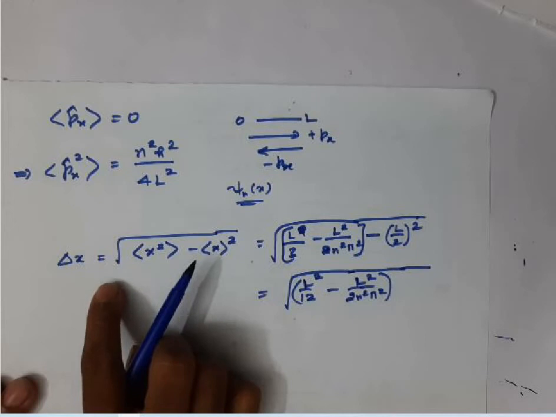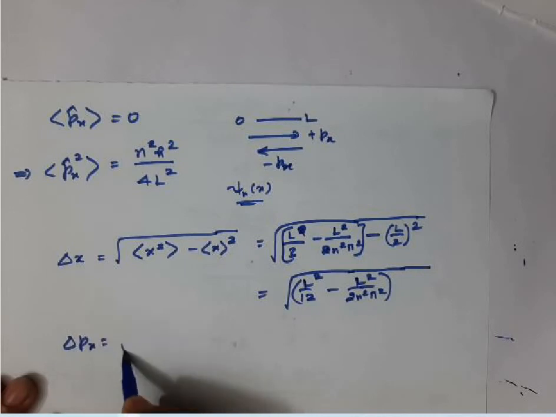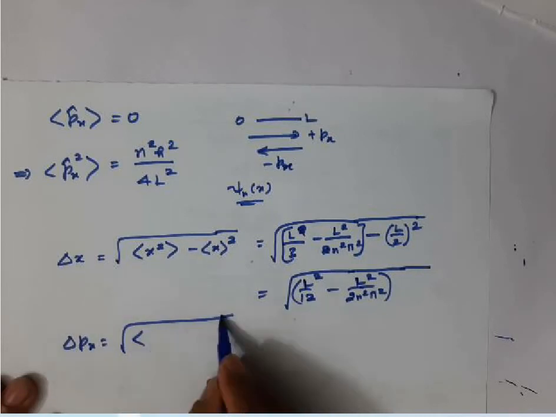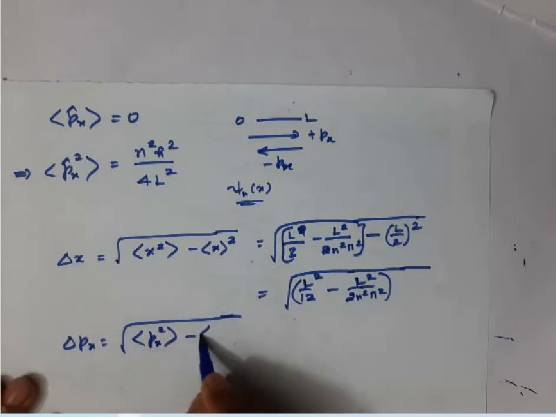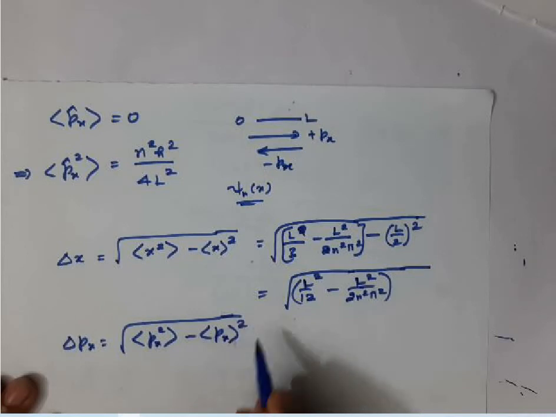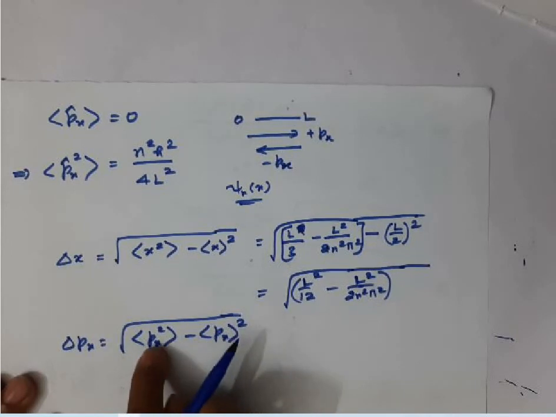When calculating delta x. Similarly, if you calculate delta px, the same formula we have to adopt: the average value of px square minus the average value of px, the whole square. Anyway, this is 0, so this term you need not worry about, I'll consider only this.